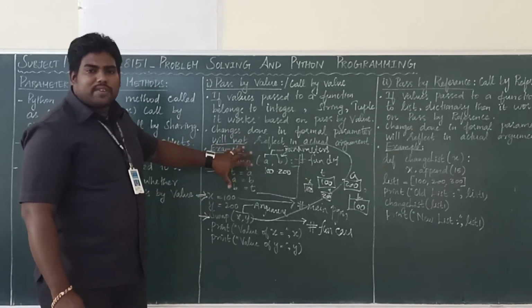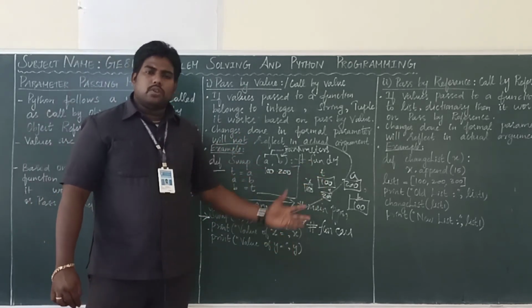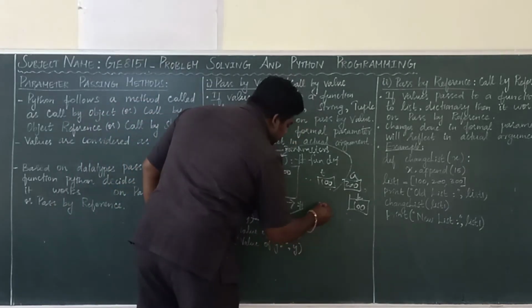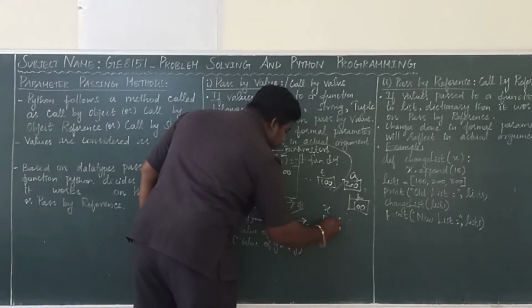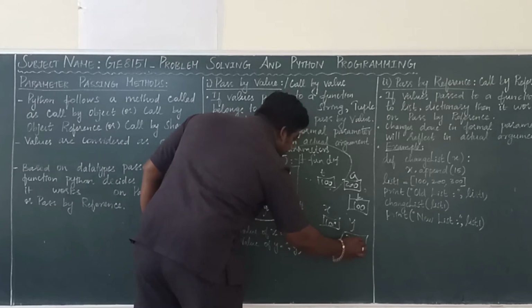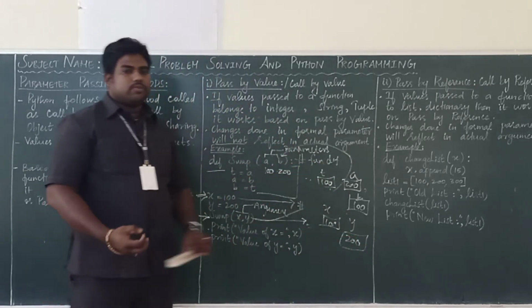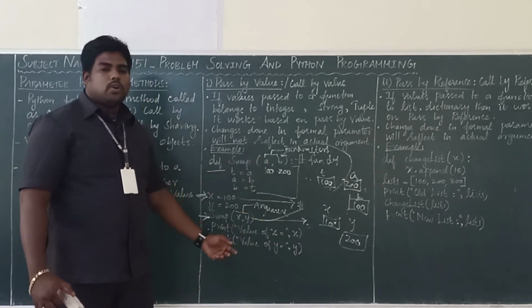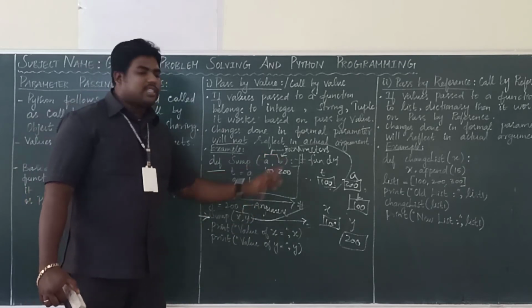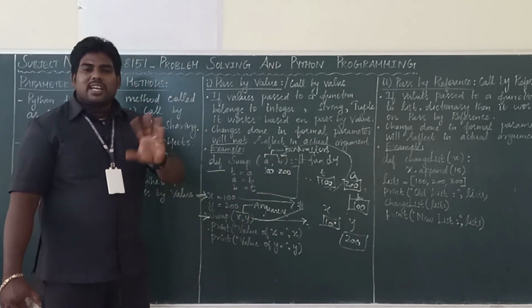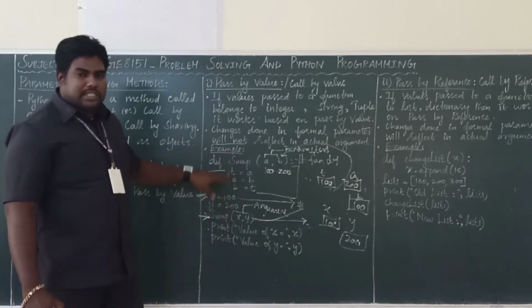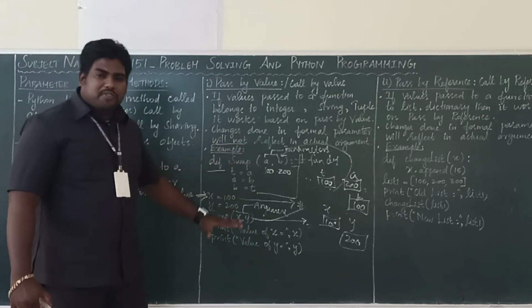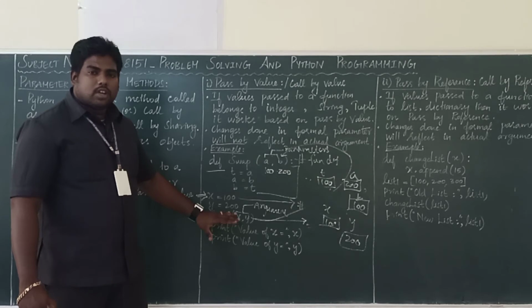Here actually we interchanged the values. Whether it affects anything in x and y? No. x is 100 only, y is 200. Here you changed the A and B values. It states the copy: a copy of the x value is assigned to A, and a copy of the y value is assigned to B. You did not change the x and y values. So any modification, here I swapped, right? The changes or modification should not reflect back to the function call, which means it is call by value.